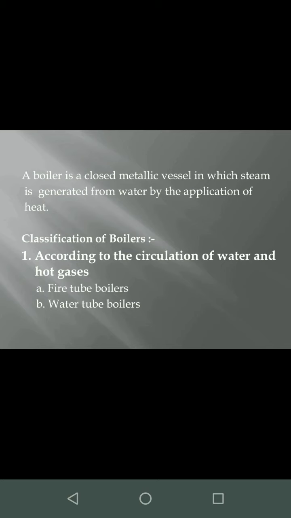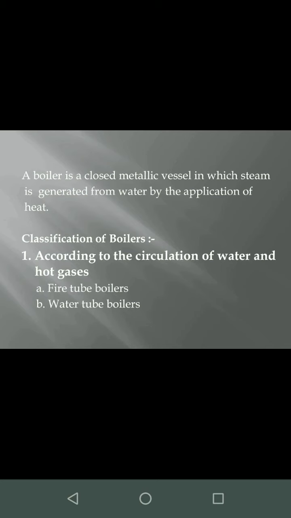A boiler is a closed metallic vessel in which steam is generated from water by the application of heat. Usually boilers are closed. Again we shall classify boilers. How it is closed we shall discuss in the later part.